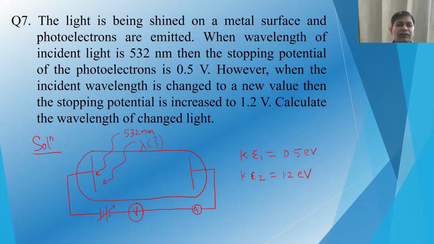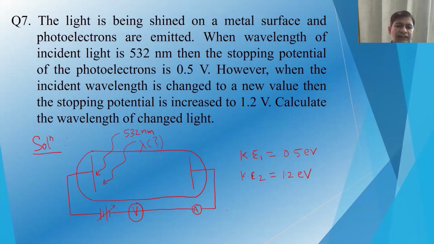So the next problem says that light is being shined on a metal surface and photoelectrons are emitted. When the wavelength of incident light is 532 nanometer, the stopping potential of the photoelectron is 0.5 volt. However, when the incident wavelength is changed to a new value, the stopping potential is increased to 1.2 volt. Now we have to calculate the wavelength of that changed light.